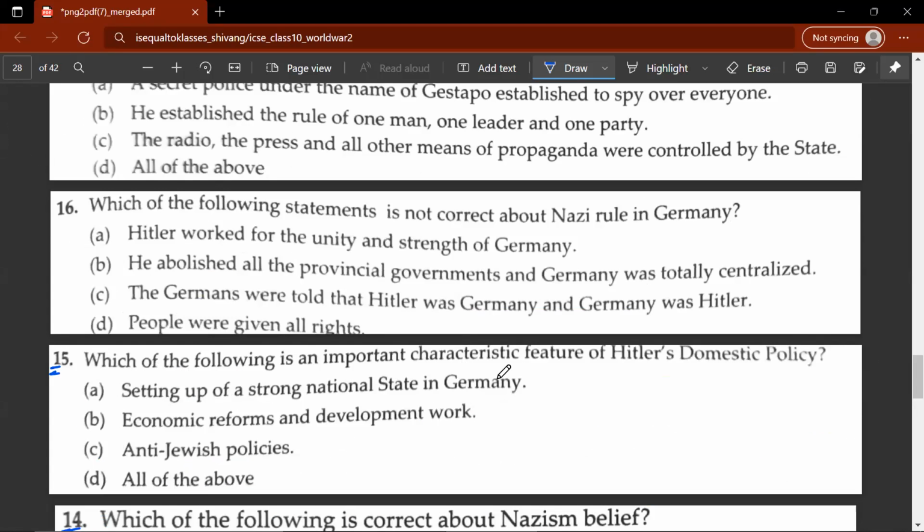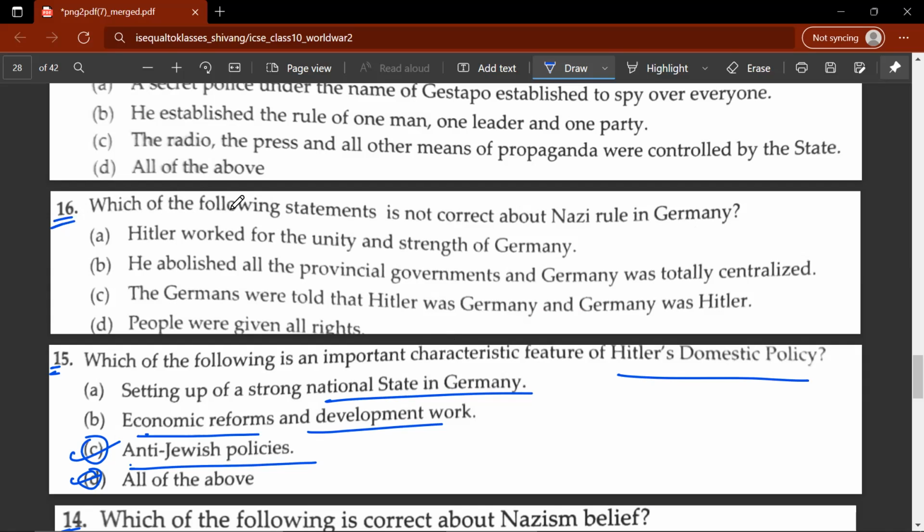Which of the following is an important characteristic feature of Hitler's domestic policy? So D would be the correct answer. Let's look at the following options. Setting up a strong national state in Germany, economic reforms and development work, anti-Jewish policies, also known as anti-Semitic policies. So if you hear anyone saying anti-Semitic policies, they just mean anti-Jewish policies. Semitic means Jewish.